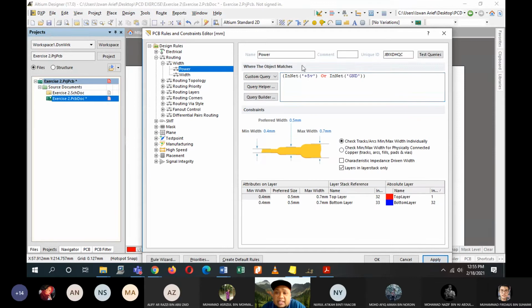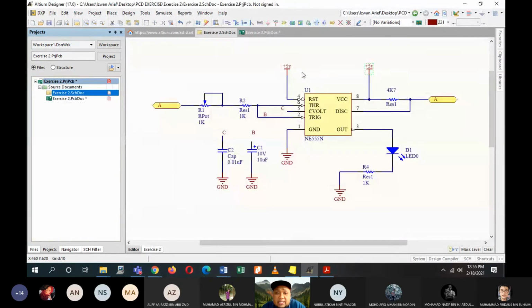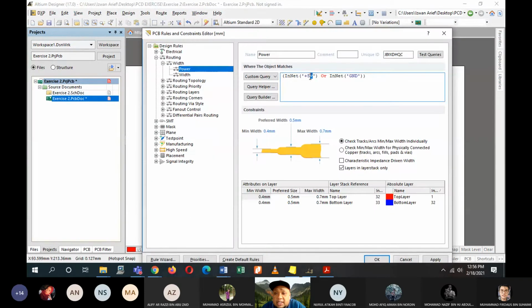So now I'm changing them to plus 5 volt because I've changed my VCC on my schematic here to plus 5 volt as well. So that is up to you. Whatever names you are using here, make sure on this part of rules for the power, you change this name and this name as what you are using in your schematic. Nama mesti sama dekat dalam schematic untuk ground dengan power.